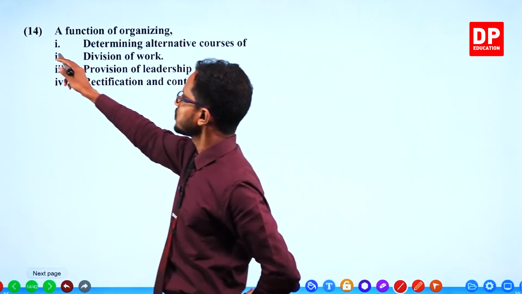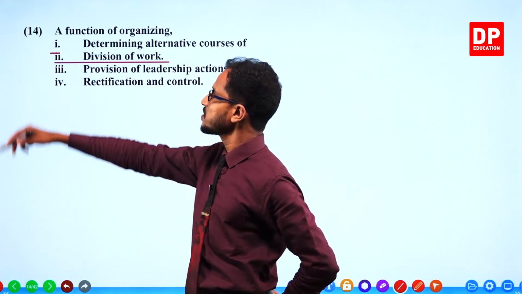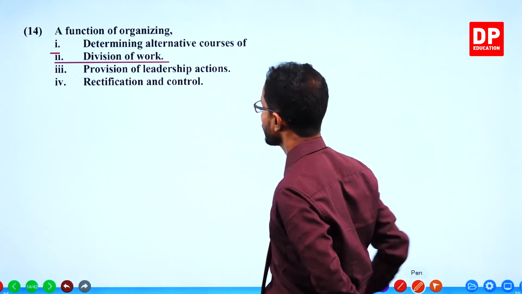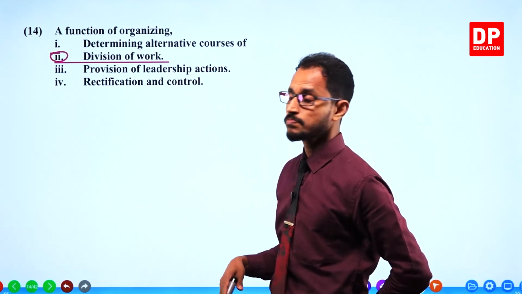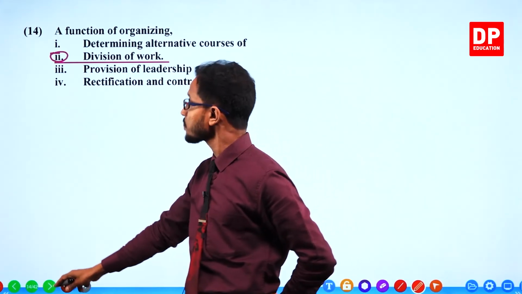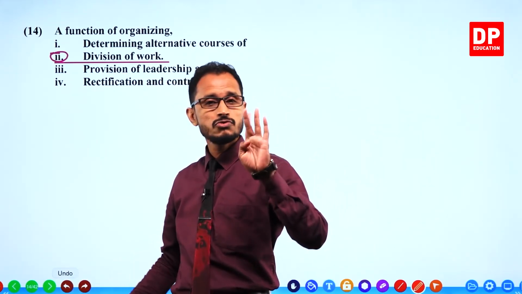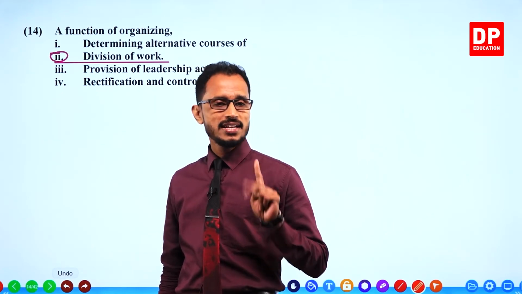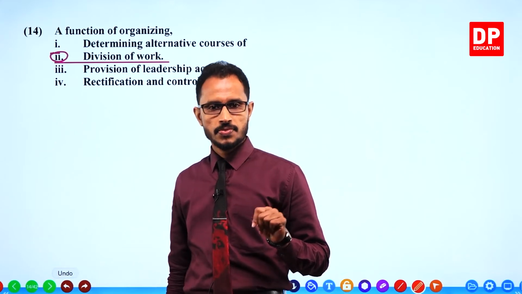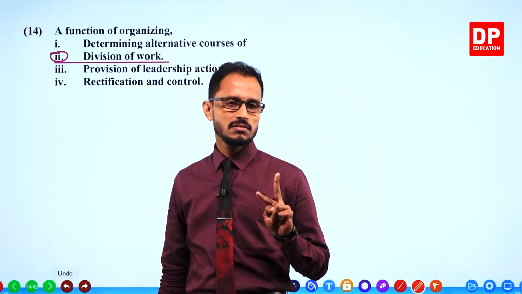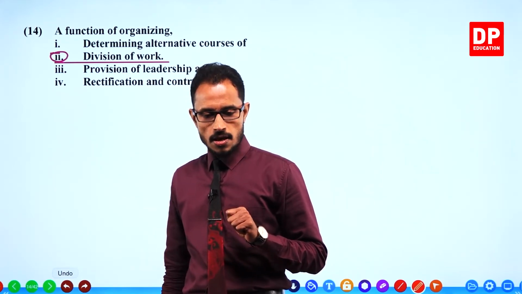A function of organizing, determining alternative courses, division of work, provision of leadership actions, rectification and control. Division of work. A function of organizing. Next, I have given you keywords to recognize these 4 functions of management. Determining and deciding means those keywords are actually showing planning. Determining, deciding, objectives, plan.